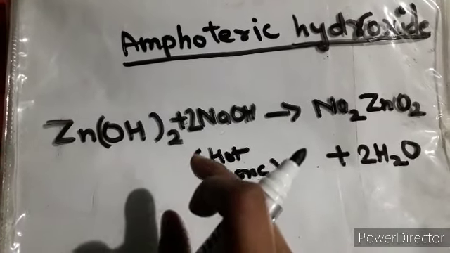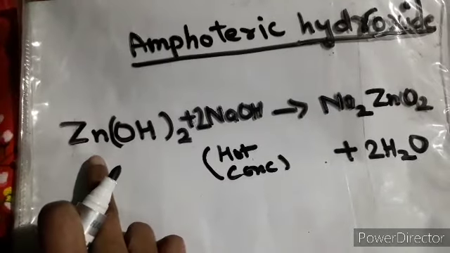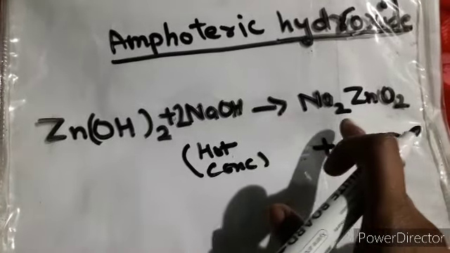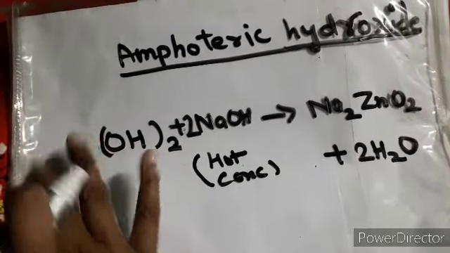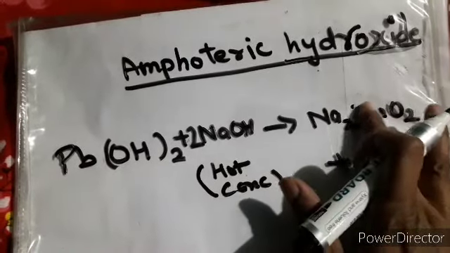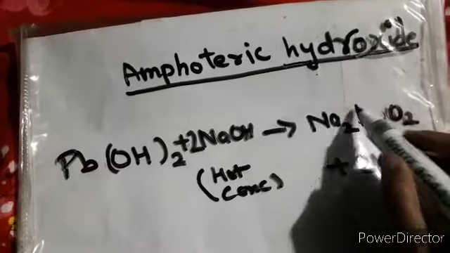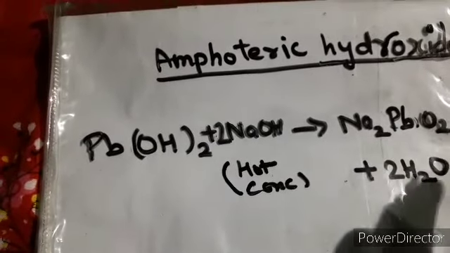Now you can simply change the metals also. Over here I have used zinc hydroxide, and the outcome is sodium zincate. Now you can simply change this particular metal to Pb, and over here also you can change it to Pb. So what will be your answer? Sodium plumbite will be formed.